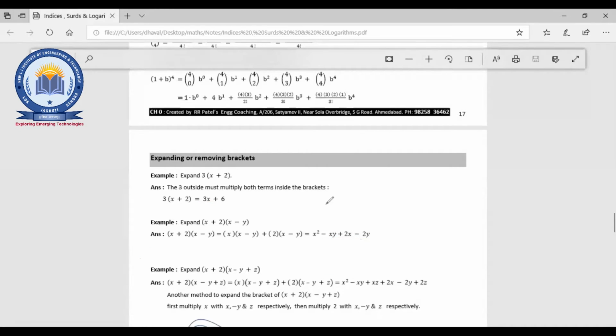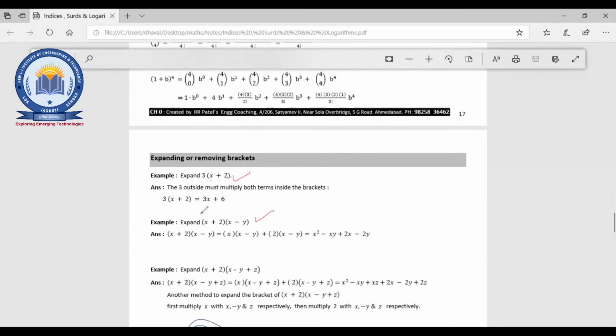So we'll move to today's topic, and that is first expansion and removing the bracket. Expanding, what does that mean? Suppose the first one is given: 3 into x plus 2. We are going to expand it. Simple: the 3 will be multiplied with x and with 2, so that is 3x plus 6. The next one is: expand x plus 2 into x minus y.